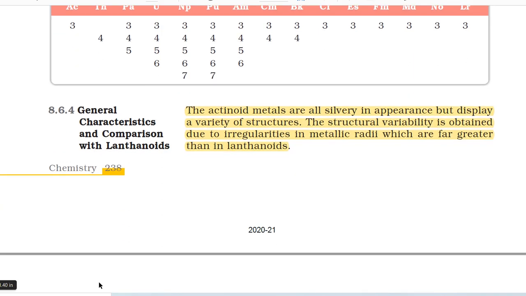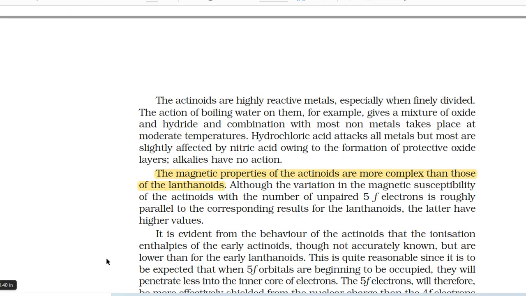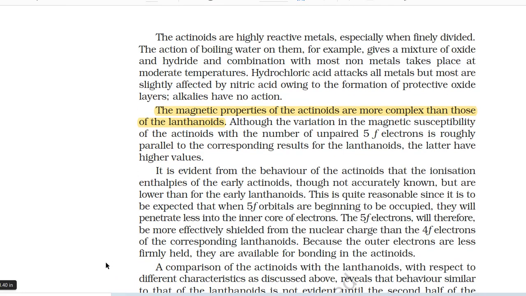8.6.4 General characteristics and comparison with lanthanoids. The actinoid metals are all silvery in appearance but display a variety of structures. The structural variability is obtained due to irregularities in metallic radii which are far greater than in lanthanoids. The actinoids are highly reactive metals, especially when finely divided.